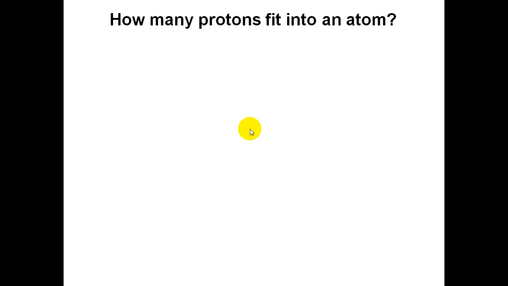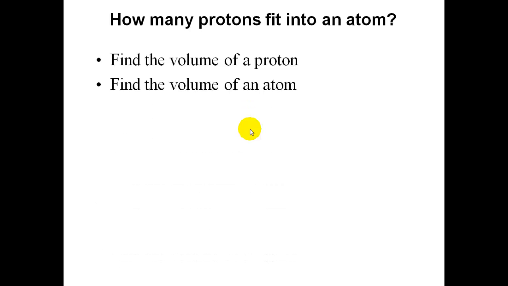How many protons fit into an atom? Find the volume of a proton, find the volume of an atom, and see how many protons will fit in the atom. The diameter of a proton is roughly 10 to the minus 15 meters. The diameter of an atom is roughly 10 to the minus 10 meters. That finishes the brief introduction.